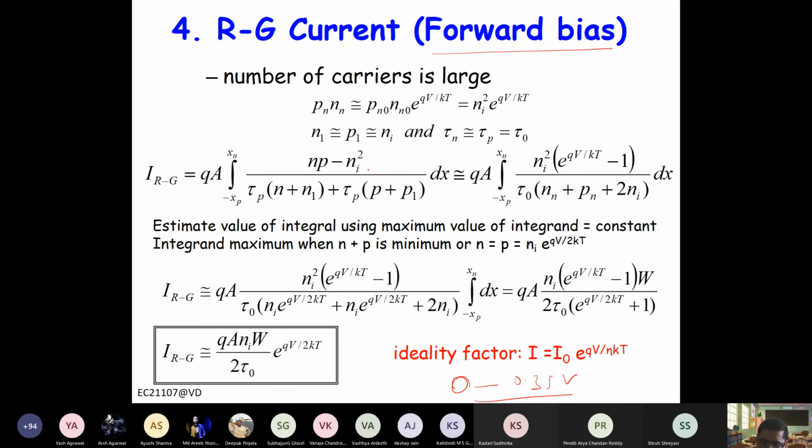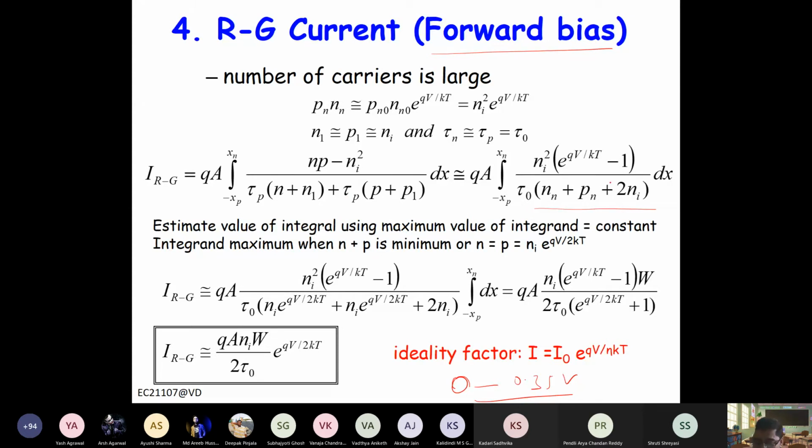So if you again write np minus ni square by tau n tau p. Now here np is much larger than ni square, right? So in the numerator it will become np. In the denominator again you can ignore n1 and p1, you will have n and p only. So you can write the expression like this.